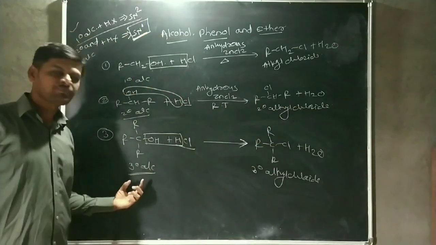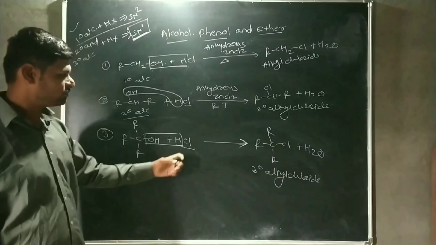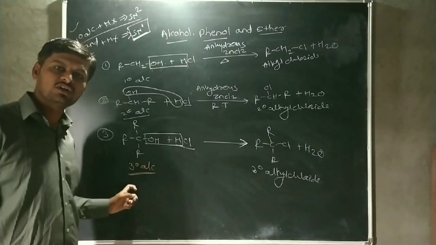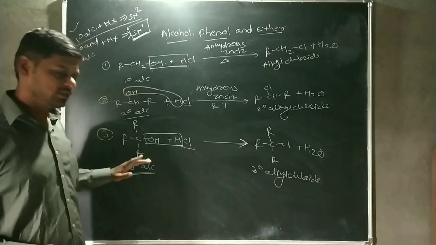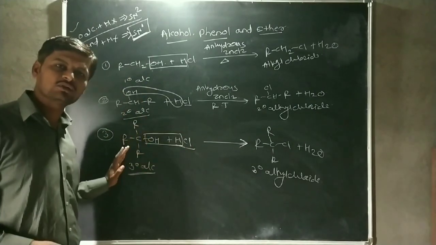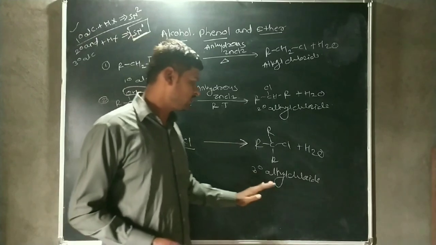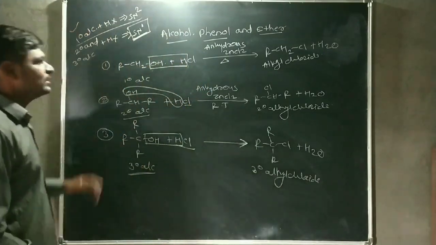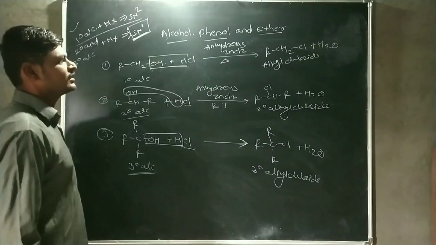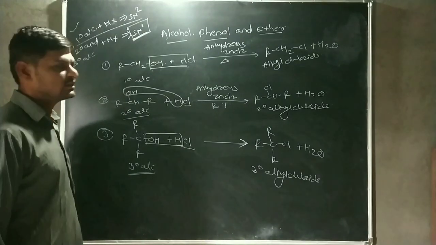And the third reaction: if the tertiary alcohol is reacted with HCl, the reactivity of tertiary alcohol is much higher than secondary and primary alcohol. Therefore, this HCl directly reacts with tertiary alcohol. Then it forms a tertiary alkyl chloride. Okay, these are the reactions of primary, secondary, and tertiary alcohol with HCl.